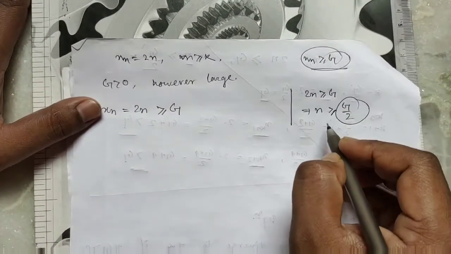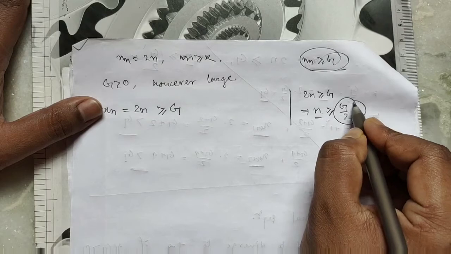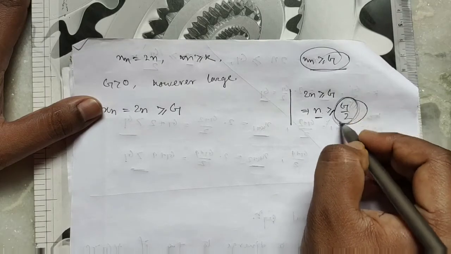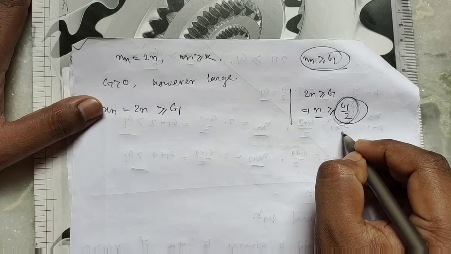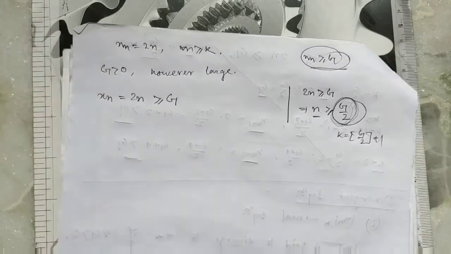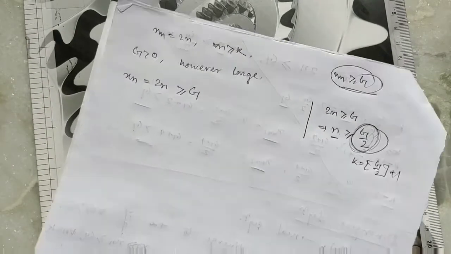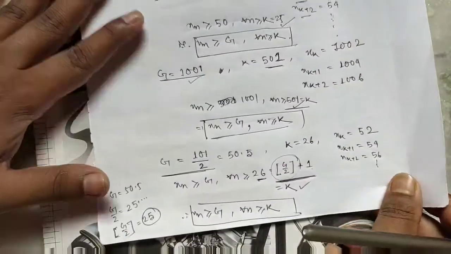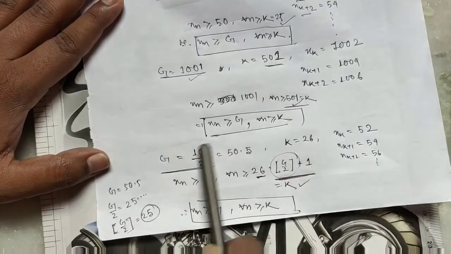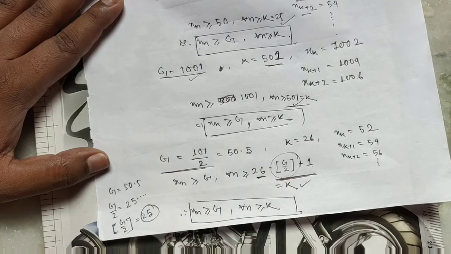So for all n greater than or equal to this, if this is a fraction, we take k as the floor of g by 2 plus 1, same as the discussion before. Clear?